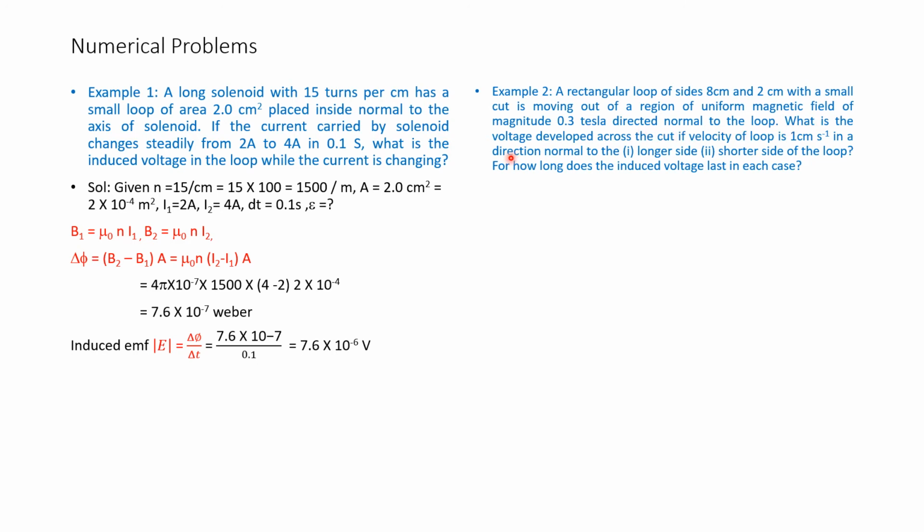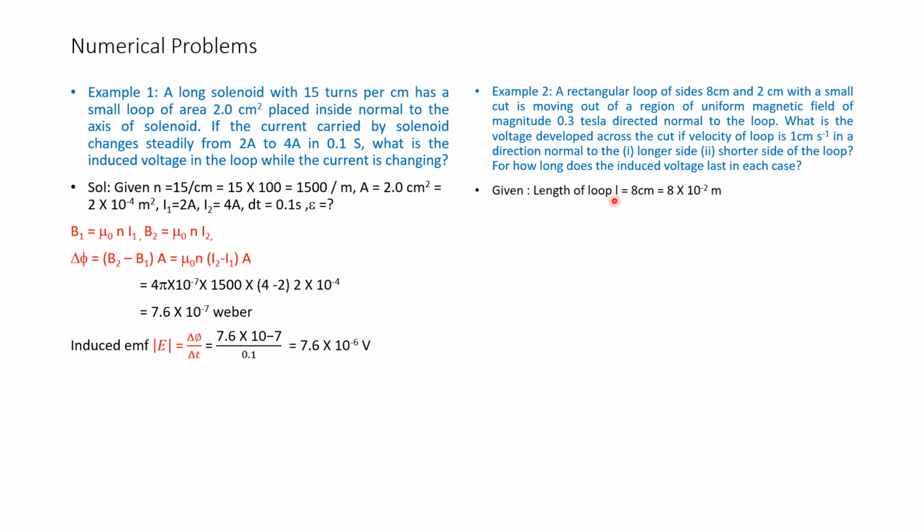What is the voltage developed across the cut if the velocity of the loop is 1 centimeter per second in a direction normal to the longer side, case 1, and case 2, normal to the short side of the loop? For how long does the induced voltage last in each case?